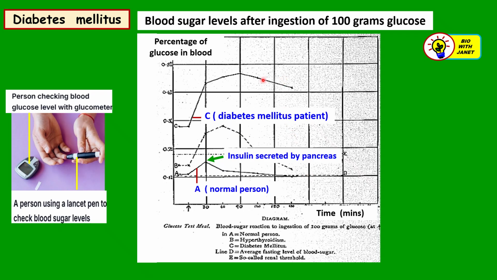So this is why the diabetes mellitus patient consistently has a high blood sugar level that can cause health problems like frequent urination, thirst, a very strong feeling of thirst, and slow healing of wounds and so forth. So this is a serious health problem.